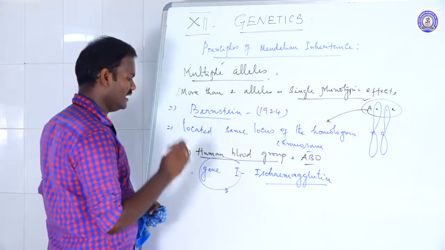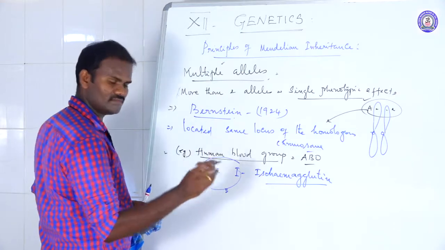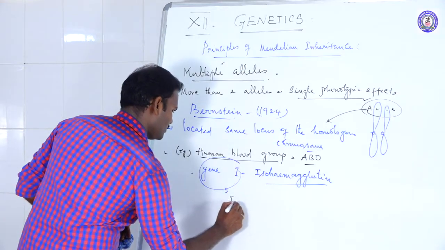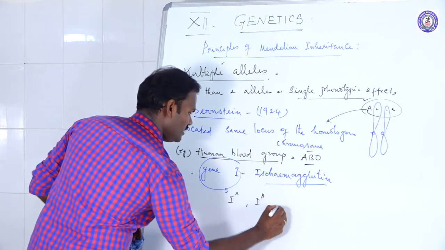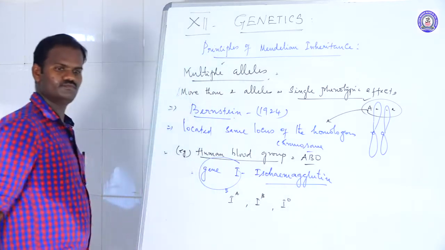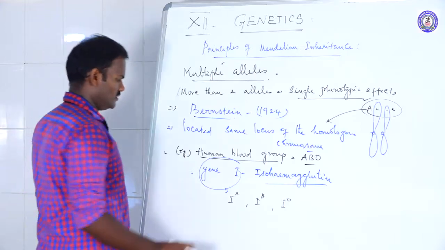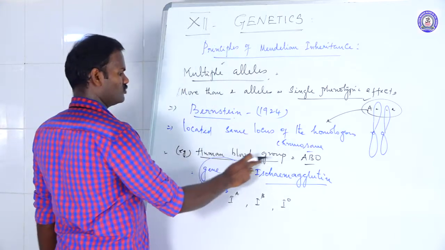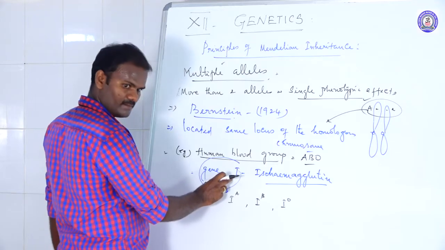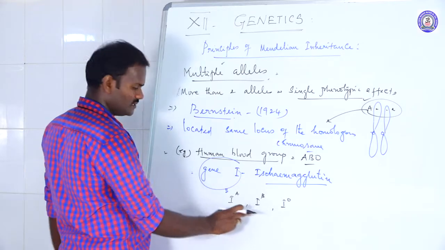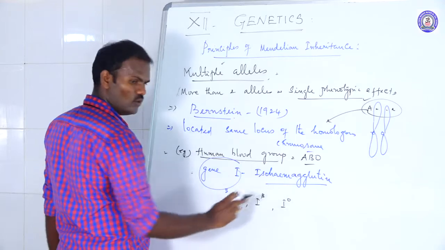It's a gene that consists of three alleles: IA, IB, then IO. The human ABO blood group is controlled by the gene called I. It has three alleles: IA, IB, IO.